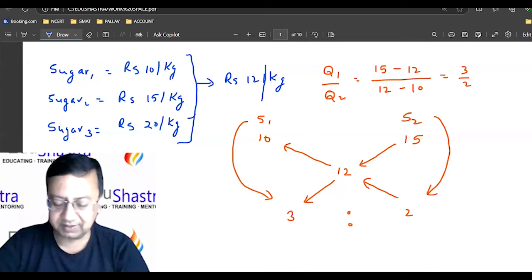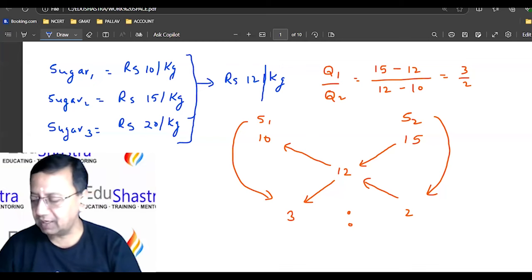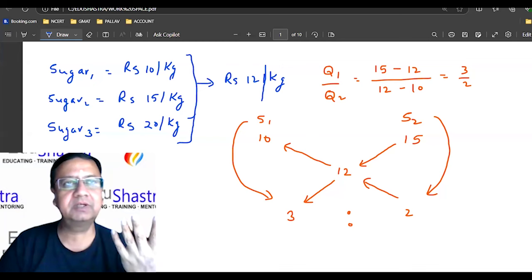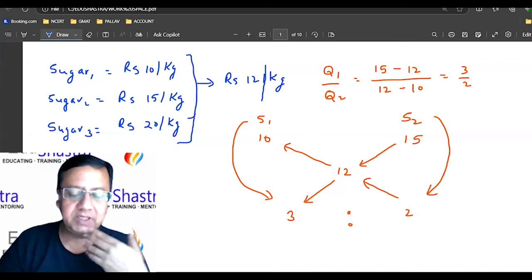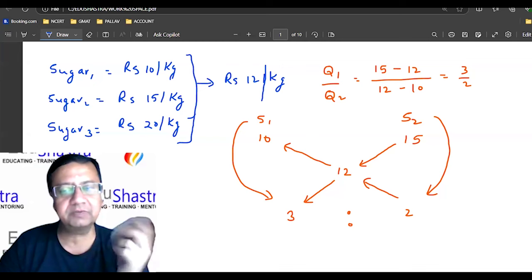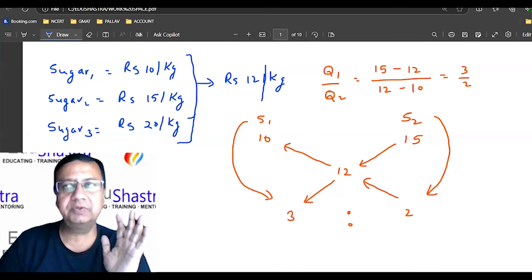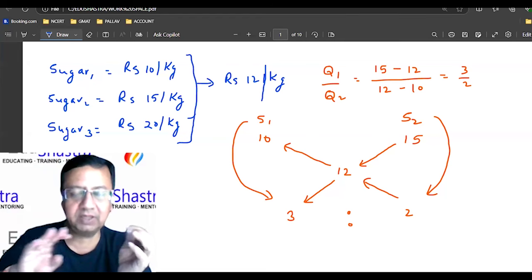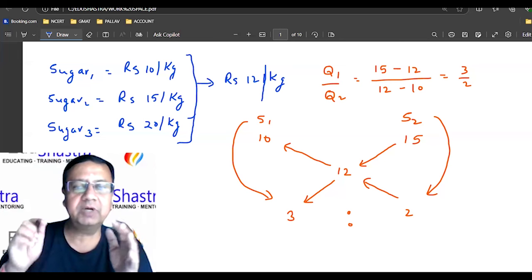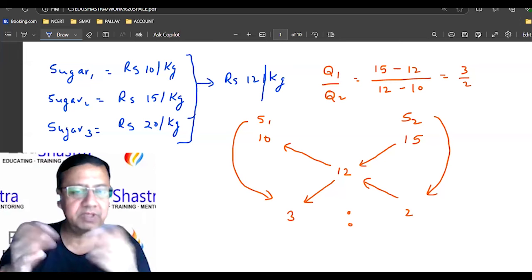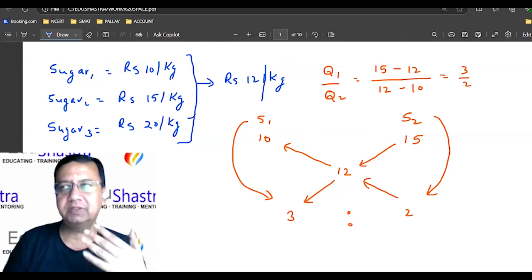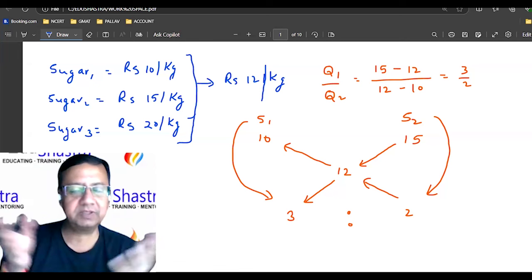No, no, no. See, normally what we do, we make some assumption with the kind of variable, right? So we are taking a sugar here, and we are assuming that we do not need the sugar 2 or whatever. But assume that you are a civil engineer constructing a building and preparing a mix of concrete. You need sand, you need cement, you need different things.